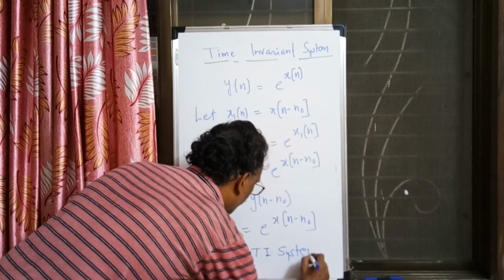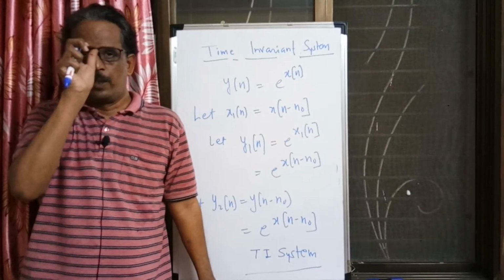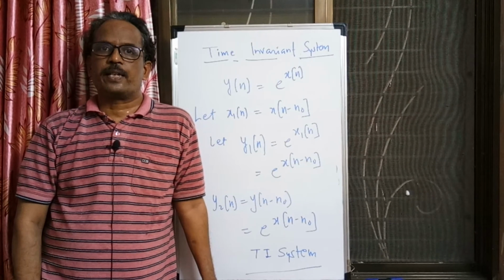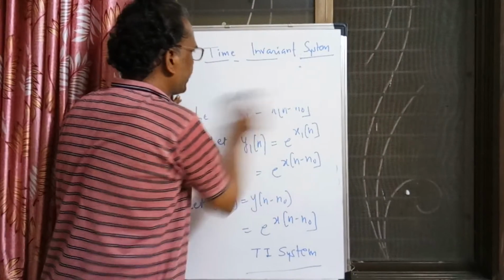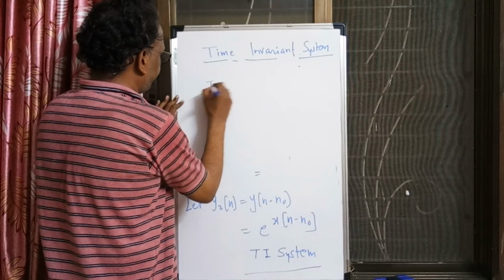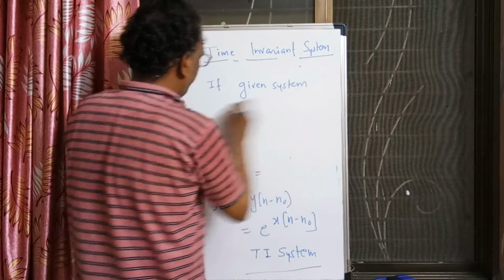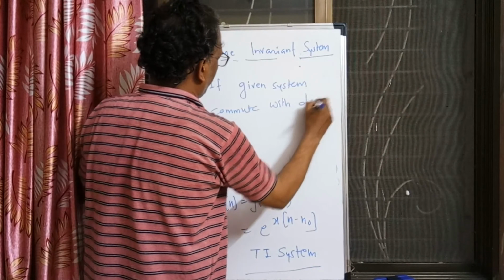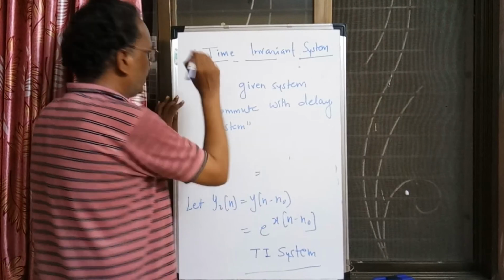If a shift in the input causes the same shift in the output, then the system is called a time invariant system. Or, as I said, the system is said to be time invariant if the given system commutes with the delay system. This statement is very important. It is simple to remember.